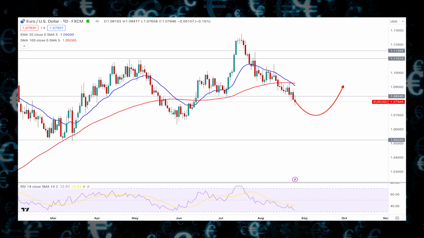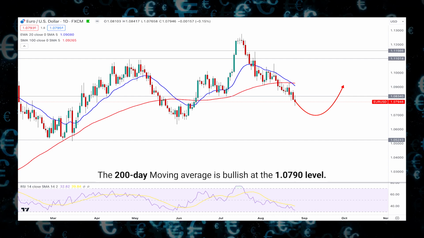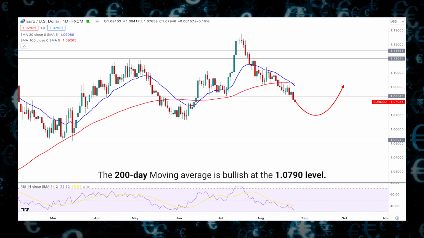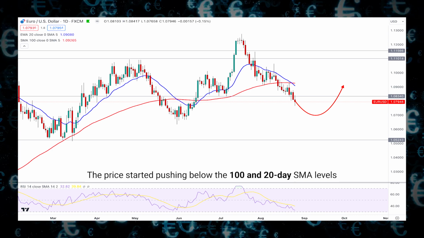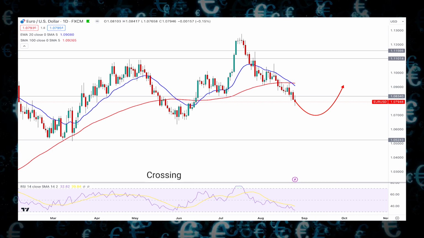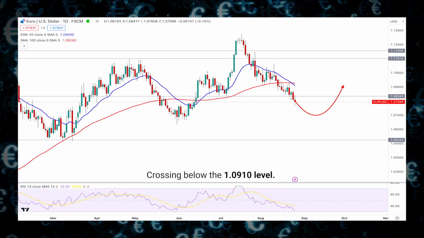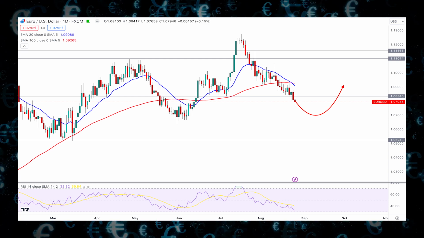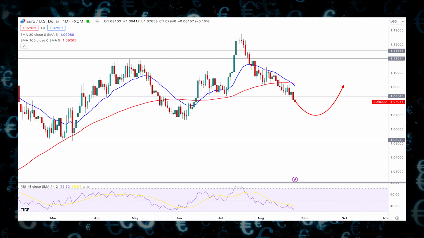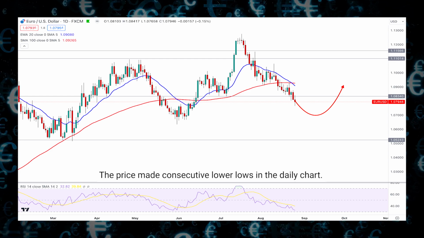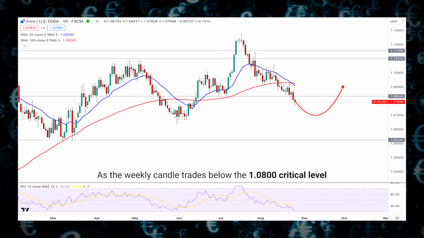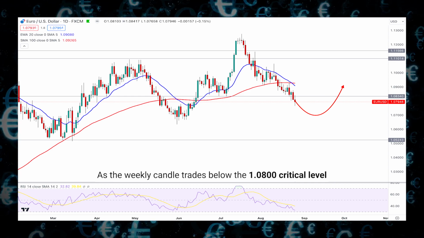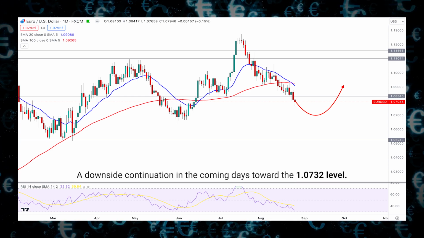In the daily chart, the 200-day moving average is bullish at the 1.079 level. Meanwhile, the price started pushing below the 120-day SMA levels, crossing below the 1.091 level. Other technical indicators remained extremely bearish at the oversold zone, while the price made consecutive lower lows in the daily chart. As the weekly candle trades below the 1.080 critical level, we may anticipate a downside continuation in the coming